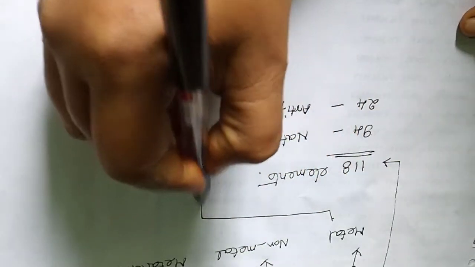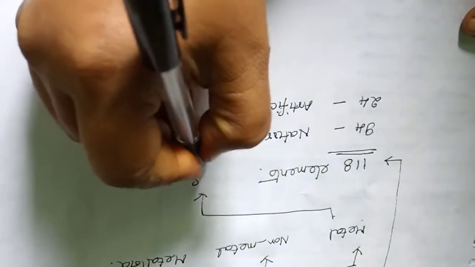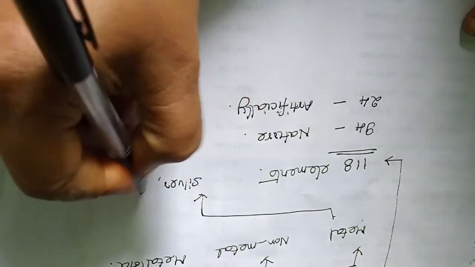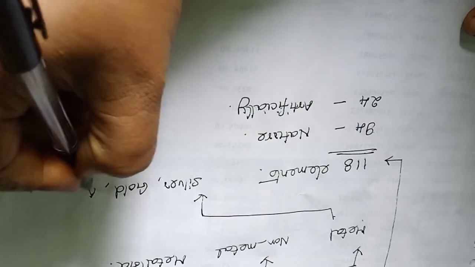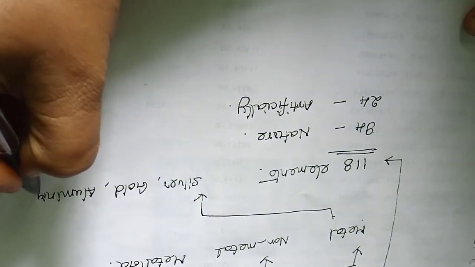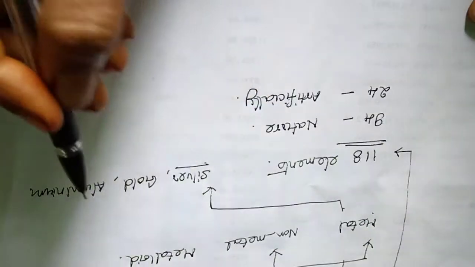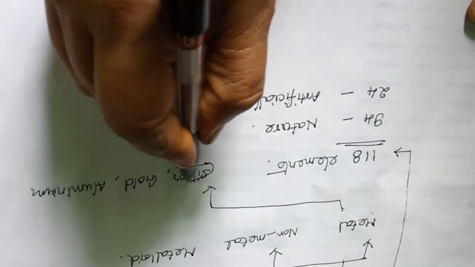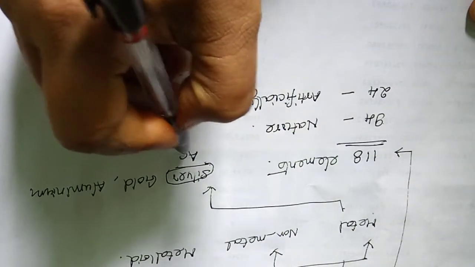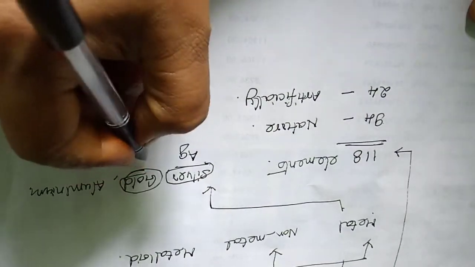So let's see, what is a metal? A metal is an element. Examples: silver, gold, aluminium. These are all called metals. In the pure form, silver contains only the element Ag, and gold contains the element Au.